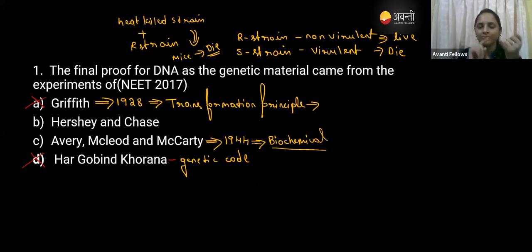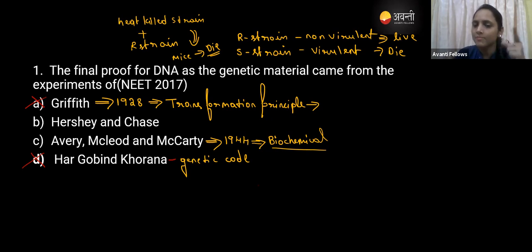So they have taken this S strain, then they have treated that with the protease enzyme, the RNase enzyme and the DNase enzyme, right? By adding the protease, the transformation does not stop, and RNase also does not stop the transformation, and when DNase was added, the transformation was stopped, right? So they have told that DNA is the transforming principle in that bacteria, right?